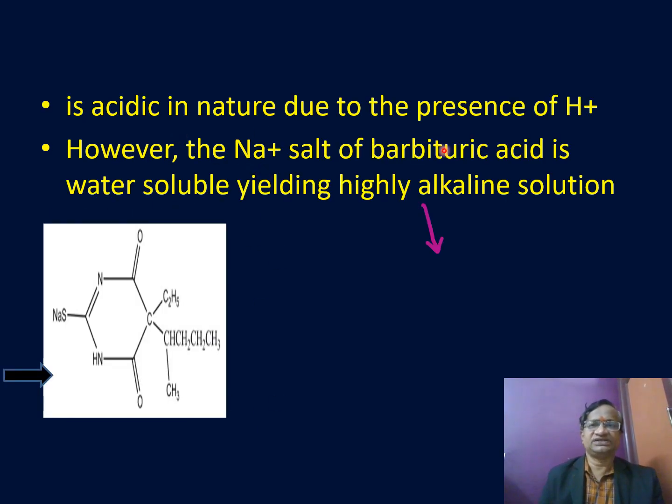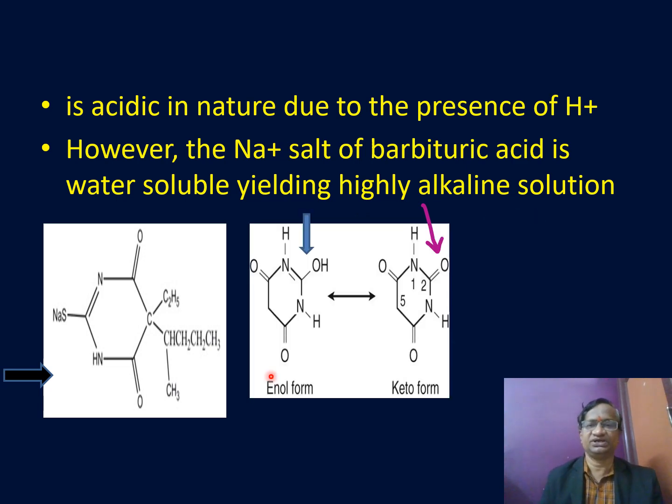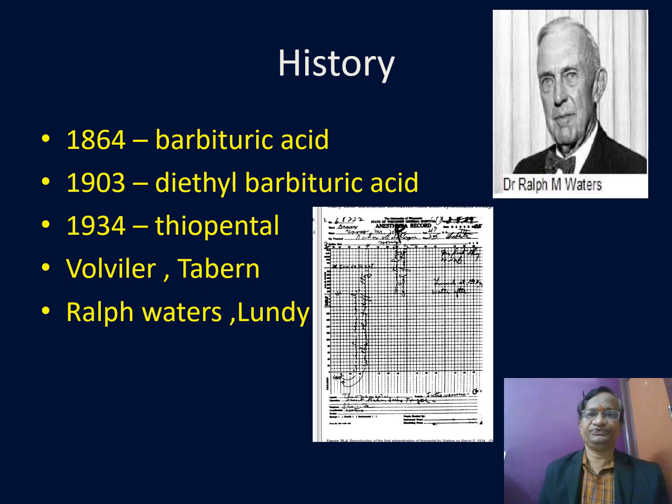Barbiturates, this is acidic in nature because of hydrogen ions. But the sodium salt of barbituric acid is water soluble and gives a highly alkaline solution. There is also keto-enol tautomerism in barbituric acid. So it is basically acidic. If you combine with the sodium salt, it becomes alkaline and it establishes keto-enol tautomerism.